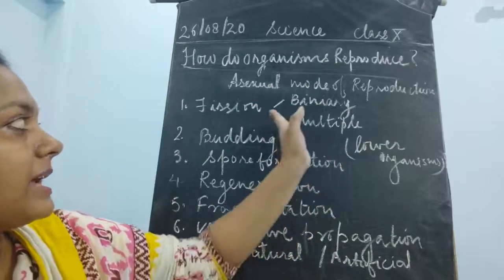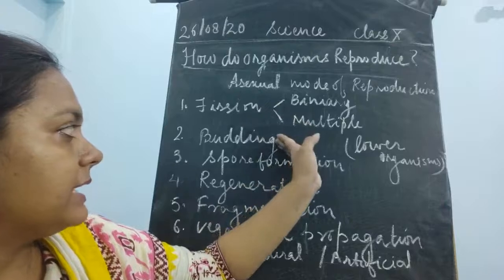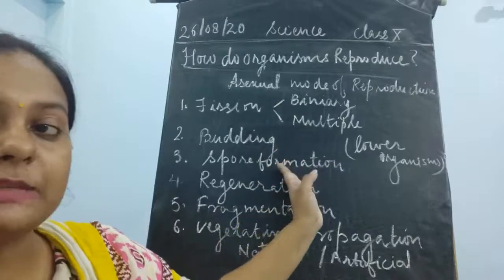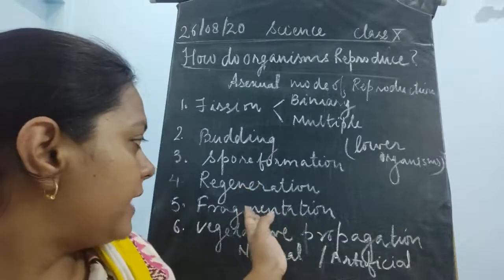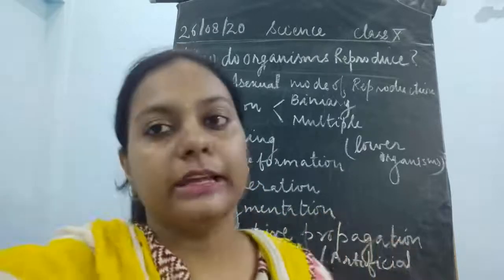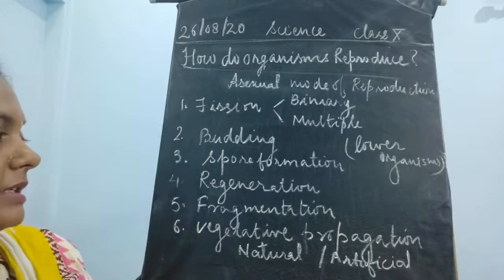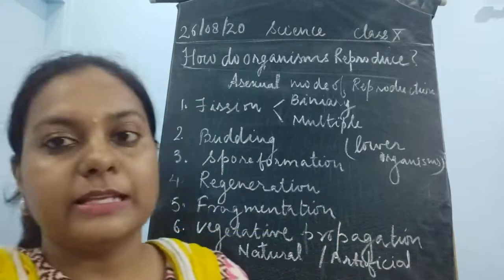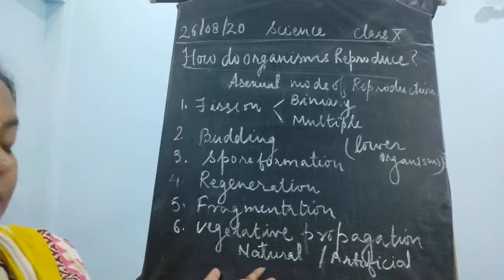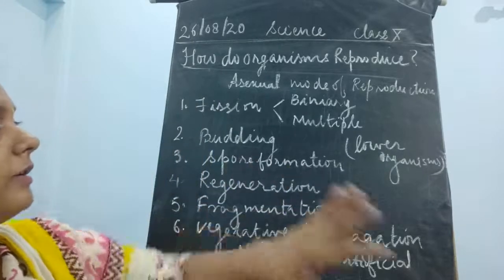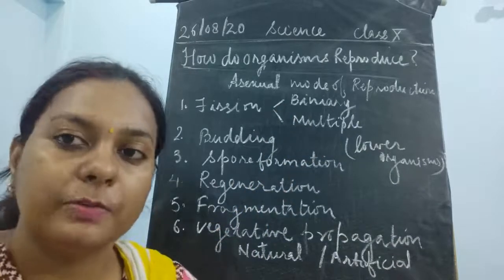Most of the time it takes place in unicellular animals. Budding takes place in the fungi. Spore formation takes place in the fungi. Regeneration takes place in algae. Fragmentation again takes place in the algae. And the last one, vegetative propagation, takes place in multicellular organisms or the larger plants. So one brief idea regarding the different types of modes of asexual reproduction I have given you.